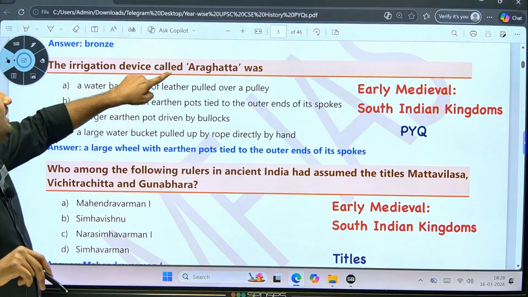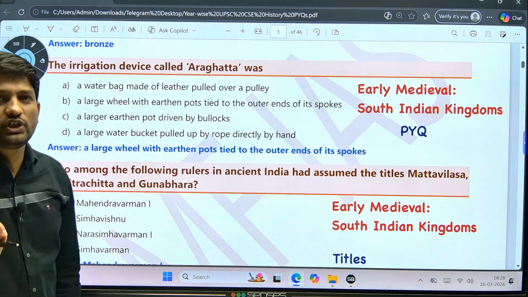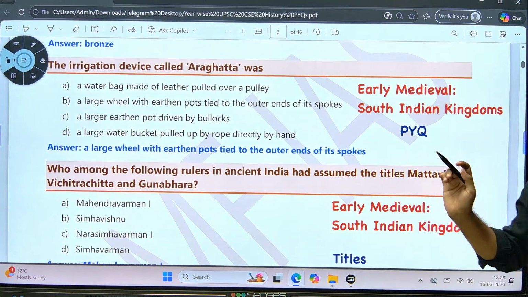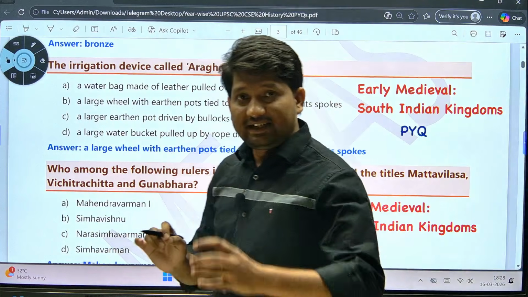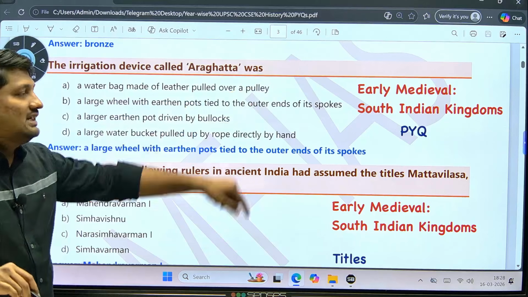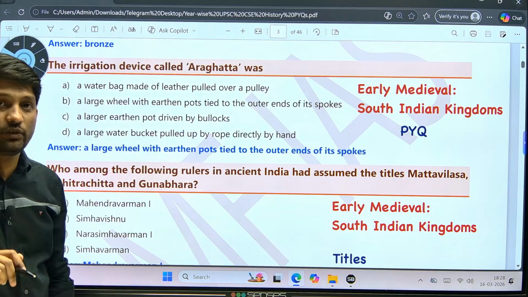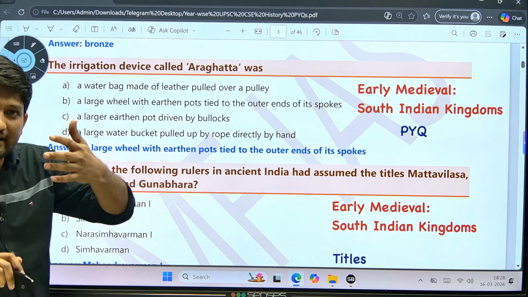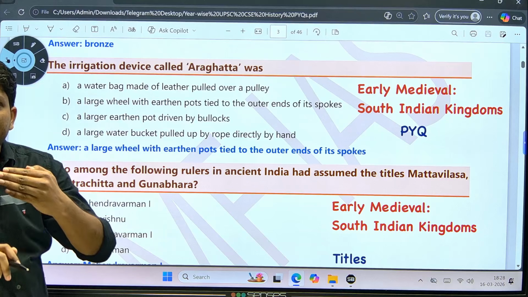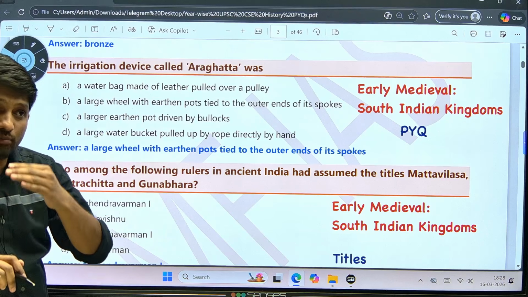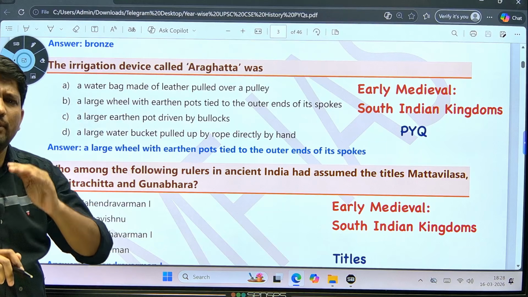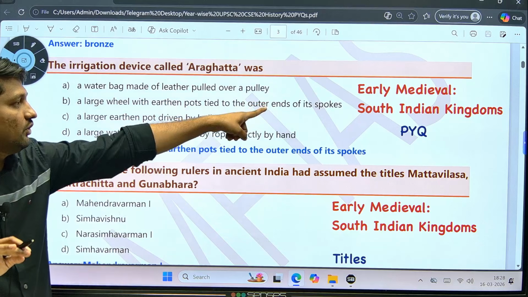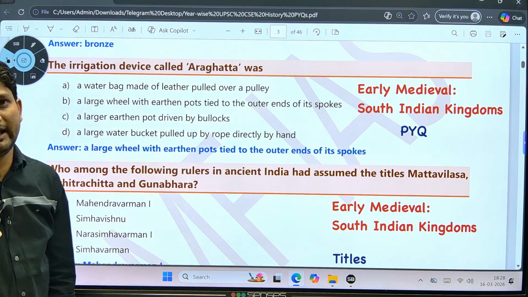the irrigation device called Araghatta. The same question was asked a few years back, exactly the same. So the same PYQs are repeated, but if you understand the theme, what was the topic from which UPSC has asked the question? We have already discussed that after the Harsha period, we have the early medieval period. In the early medieval period, we have the North Indian kingdoms and South Indian kingdoms. Remember, both North Indian as well as South Indian kingdoms, specifically the South Indian kingdoms, are extremely important for your exam, and this question was directly from the South Indian kingdoms.